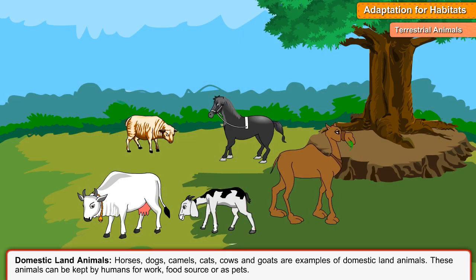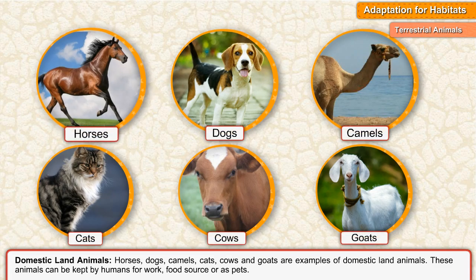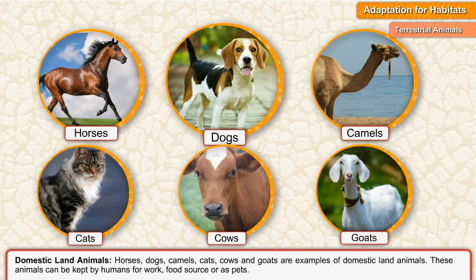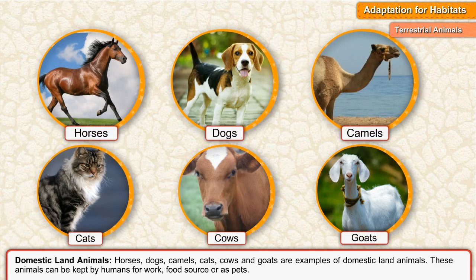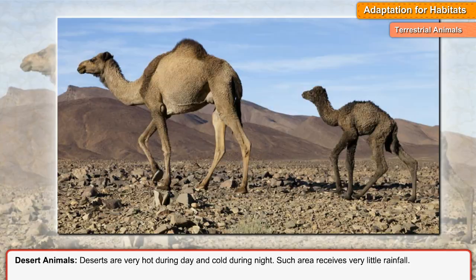Domestic land animals. Horses, dogs, camels, cats, cows, and goats are examples of domestic land animals. These animals can be kept by humans for work, food source, or as pets. Desert animals.